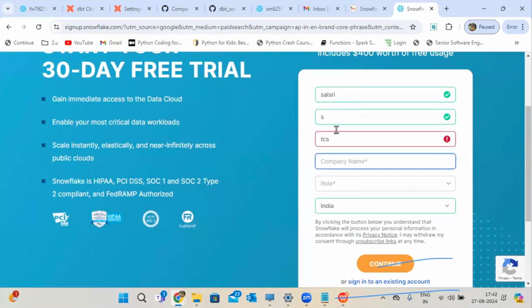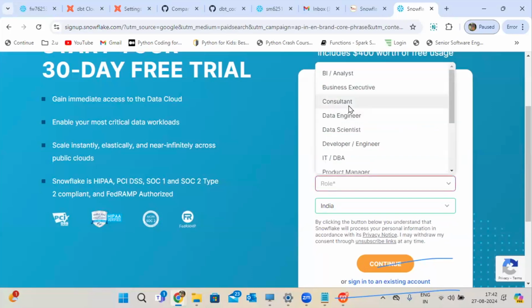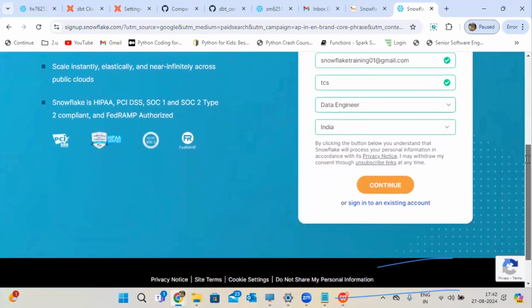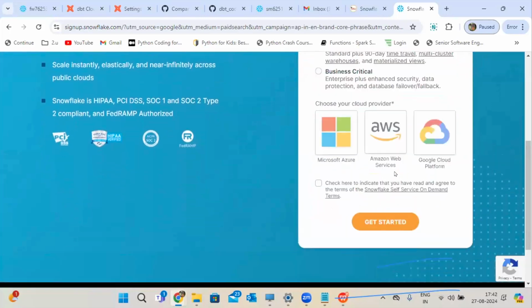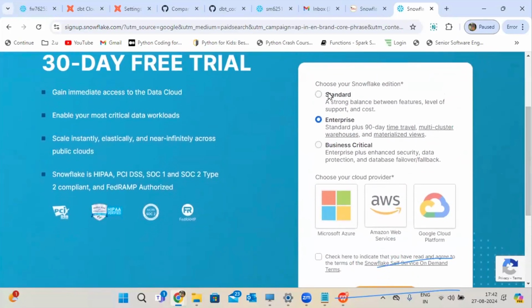You can give any company name, mail ID, any company name. If you are not working also, no problem, you can keep any company name. And whichever country you want, you have to go with that country. That's it. Very simple steps, guys. See, here I can show you. Whatever editions I show you, it is giving options to you. It's up to you to decide.